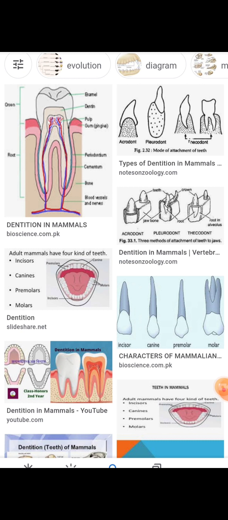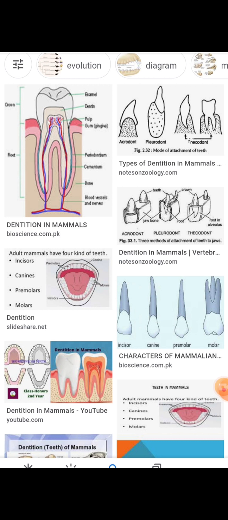Horse. Then brachyodont: molar teeth with a short crown and with the neck at the surface of the gum are called brachyodont. They also have crescent shaped cusps, example ground squirrel. And lophodont, when the cusps are arranged in the form of ridges. It is called lophodont. They are used for grinding plants, example elephant.